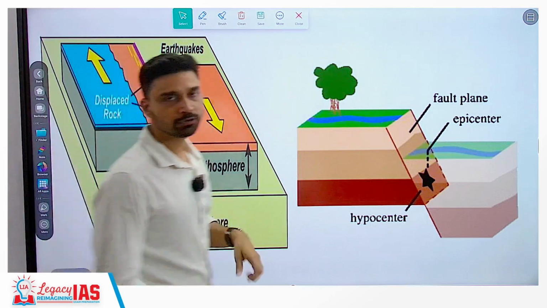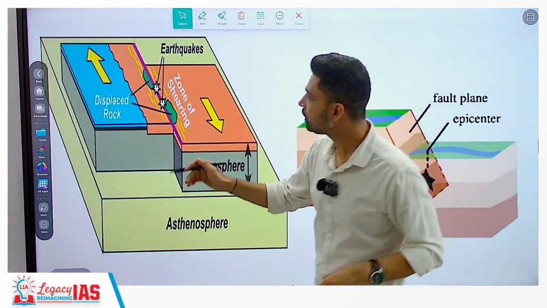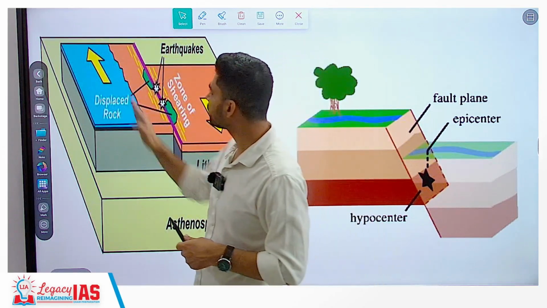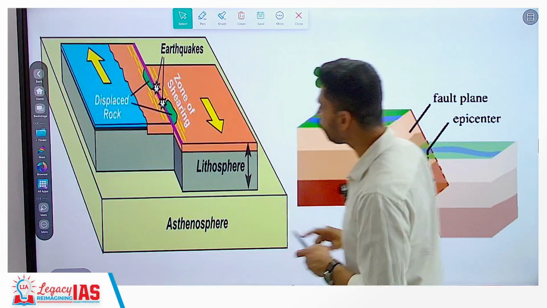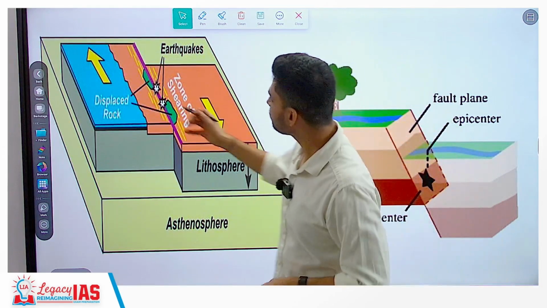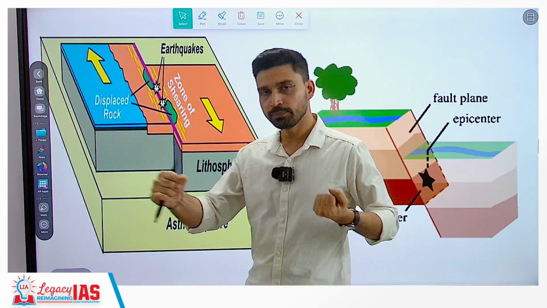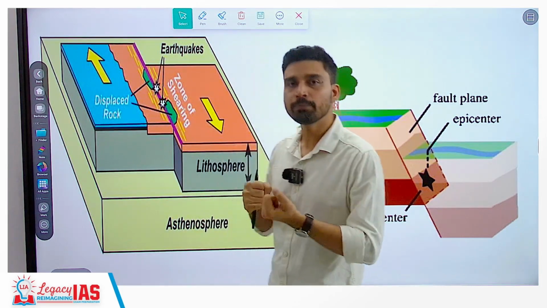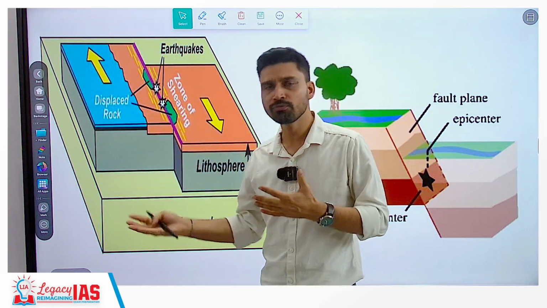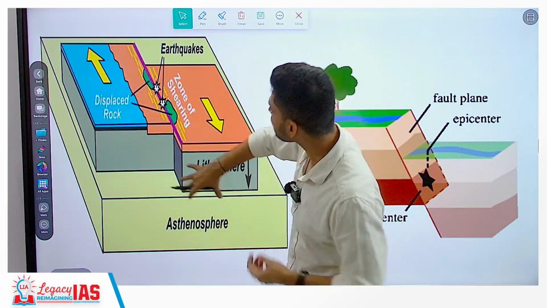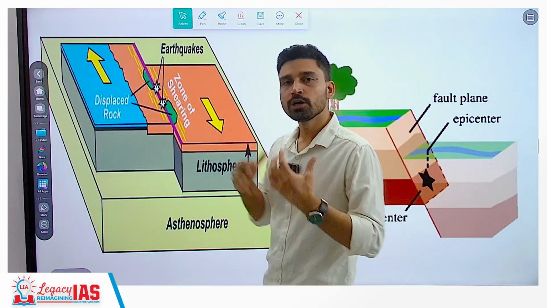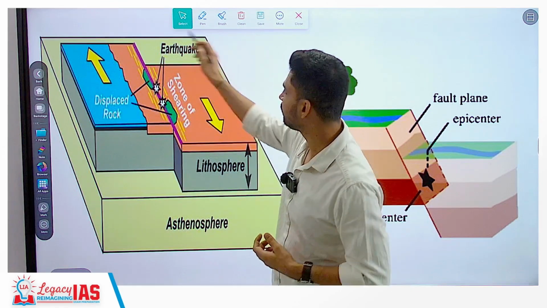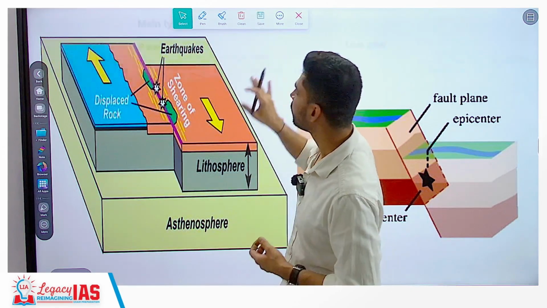So for example, we can take a look at this particular image. You can see that you have two major plates or two major rock systems. One rock is moving in the northern direction, the other rock is moving in the southern direction, and this is the zone where rocks are being pulled apart, undergoing deformation, feeling pressure, feeling both tensional and compressional forces. So these various types of forces that act upon the rock cause them to adjust, to break, to rupture, and release the energy which we experience in the form of an earthquake.